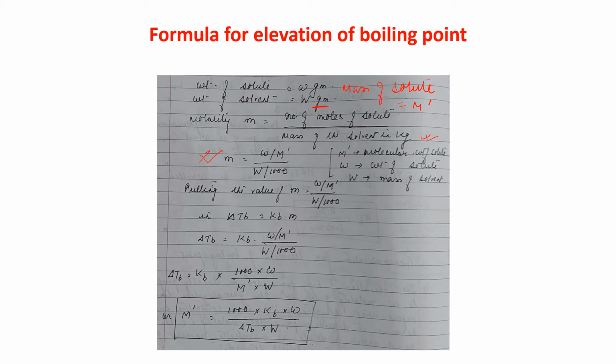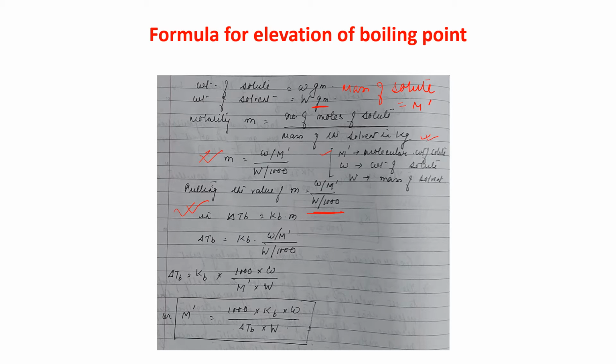Okay, it is written here, M dash is the molecular weight of the solute and w is the weight of the solute. Putting the value of m equal to w by M dash divided by capital W by 1000 in this formula, delta Tb is equal to Kb into m. Just replace m with this value.